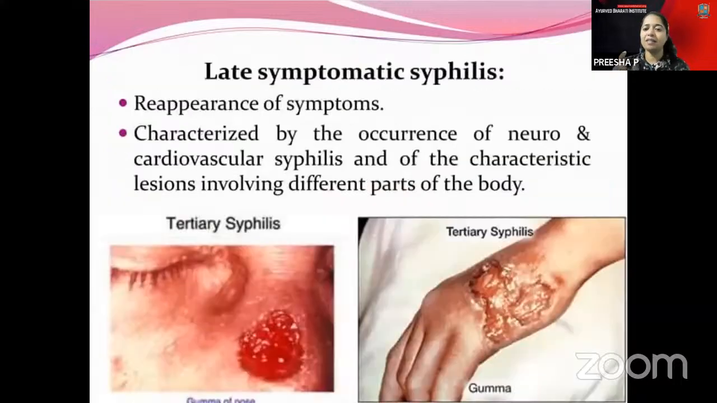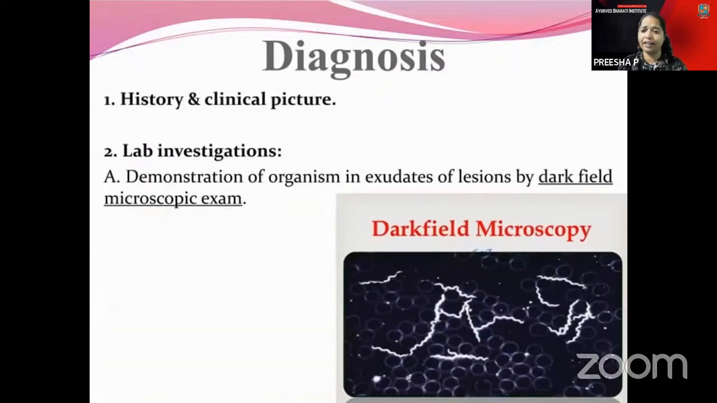You have late symptomatic syphilis, which is considered tertiary syphilis, also called the gummatous ulcer. You have to remember it as a gum-like ulcer, where on the ulcer top you feel a gummy appearance. Here you have neuro and cardiovascular syphilis, involving different parts of the body. And how can you identify it?